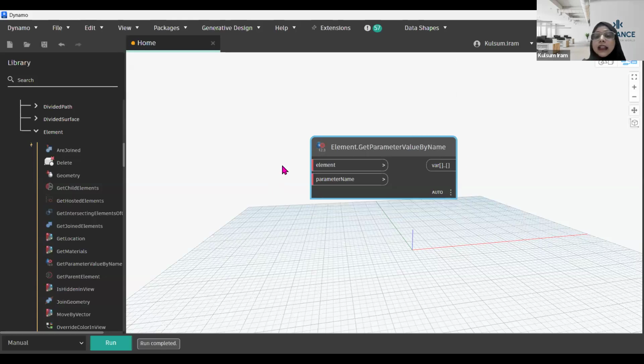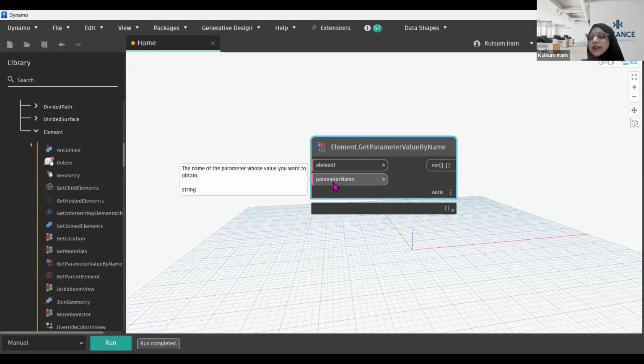And if I show you the inputs, we have two inputs. One is element, another is parameter name. If I hover over element, it is asking me to select a Revit element. You need to select a Revit element, only then is it going to tell me the value. If I go to the next option, which is parameter, you can see a small description is given over here: the name of the parameter whose value you want to obtain.